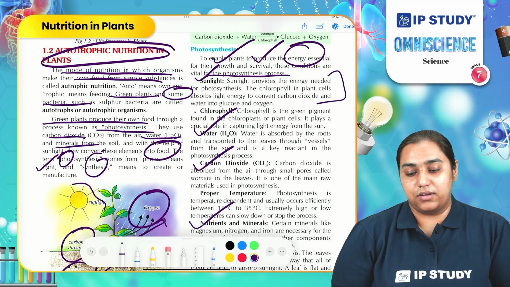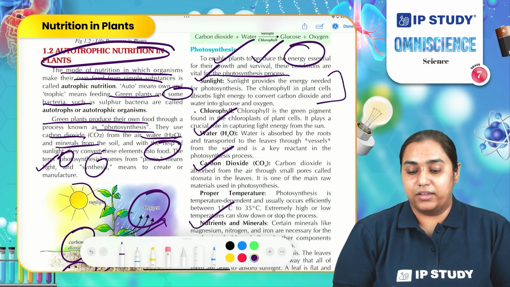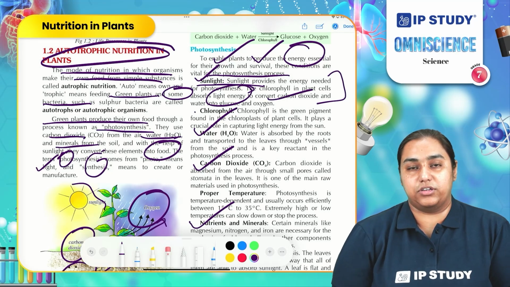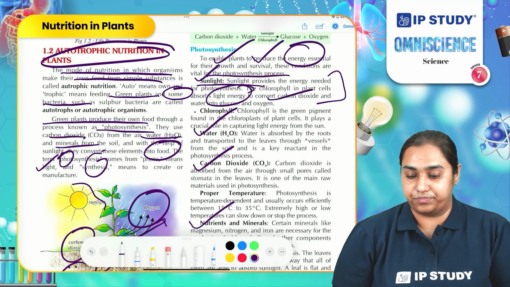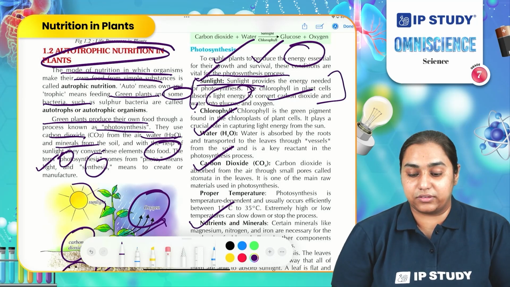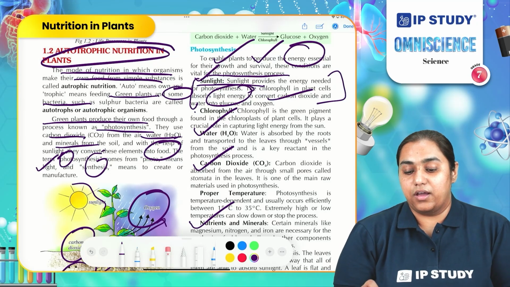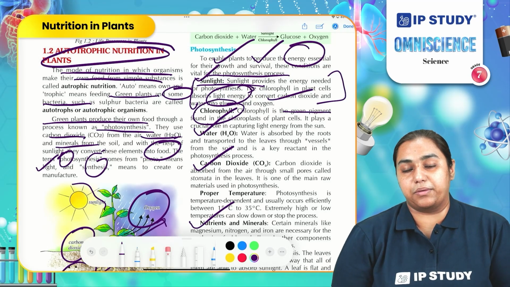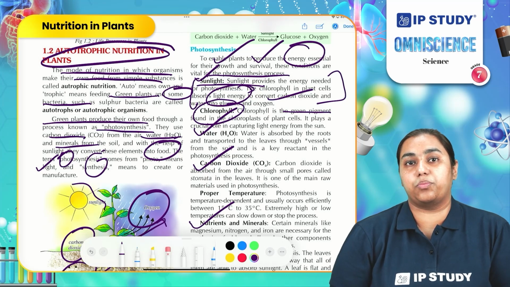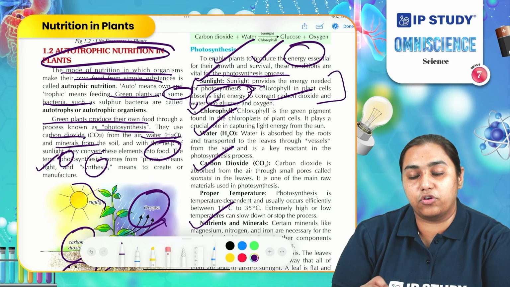First is sunlight. Plants are among the few organisms which can directly absorb sunlight. They take the sunlight and convert light energy into chemical energy to produce their food called glucose. To absorb this sunlight, plants require a special pigment known as chlorophyll. Chlorophyll is a green colored pigment present inside the chloroplast, and that chloroplast is present inside the plant cell. So, plants get their green color due to the presence of chlorophyll in them.